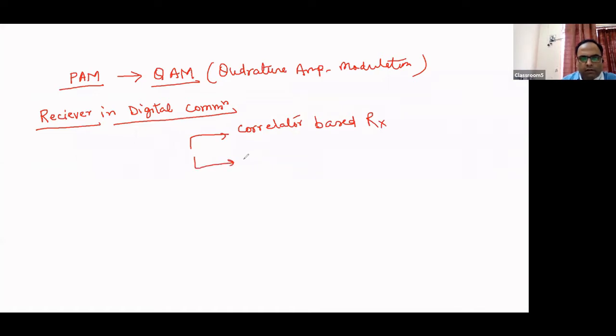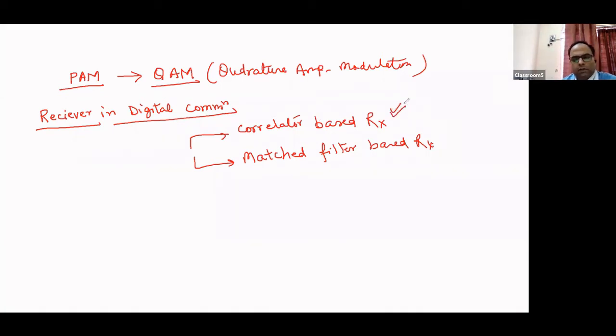and second one can be matched filter based receiver, right? So I'm not going to discuss correlator based receiver